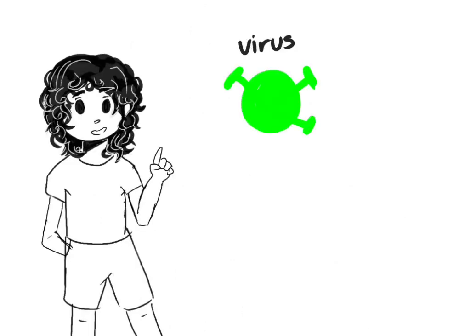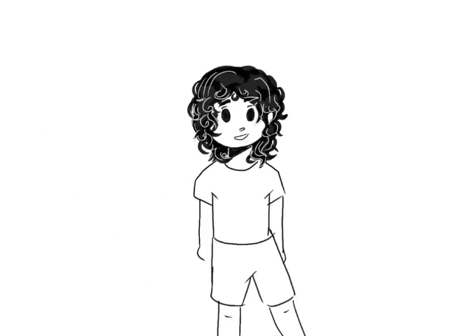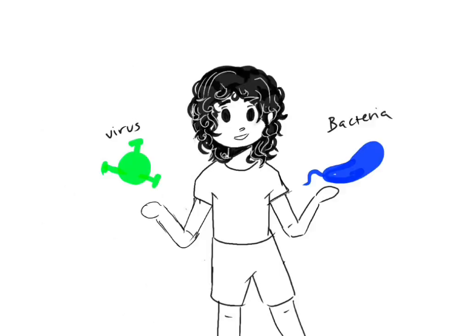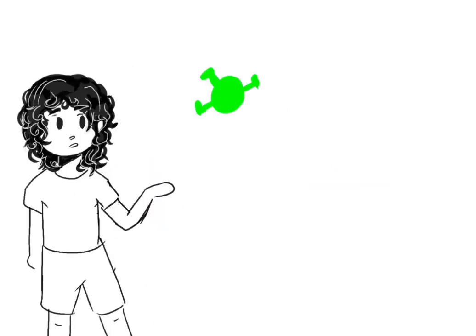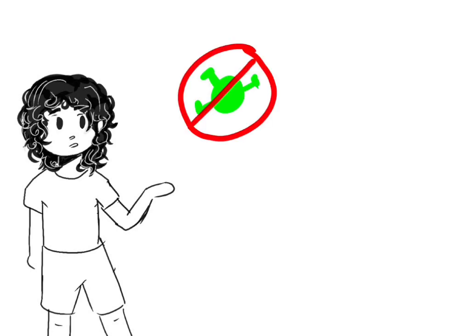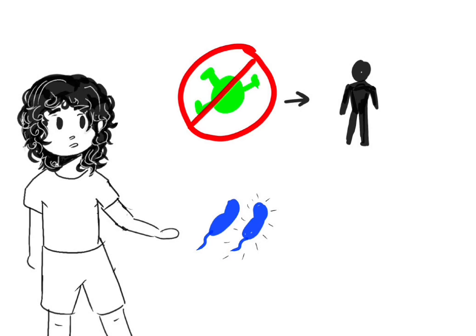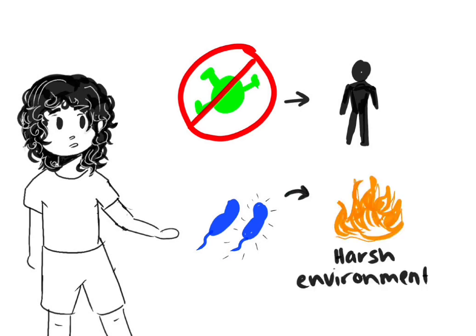A virus is an organism that infects a host in order to live and to replicate. The difference between viruses and bacteria is that a virus cannot live on its own. It needs a host to survive and reproduce, while bacteria can reproduce on their own, and they can also live in various environments. Viruses can be transmitted through touching surfaces and then touching your face.